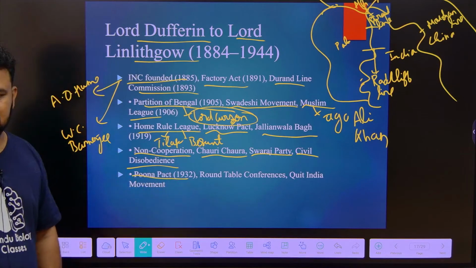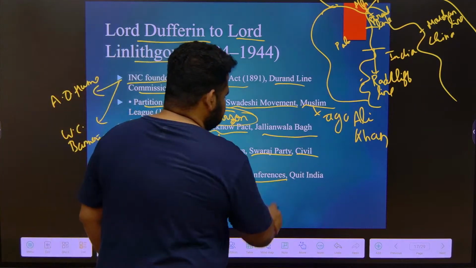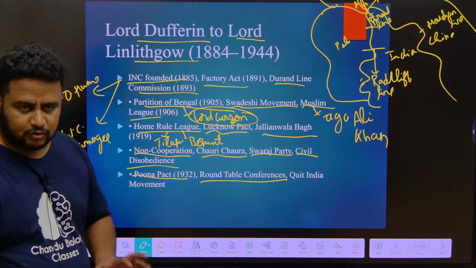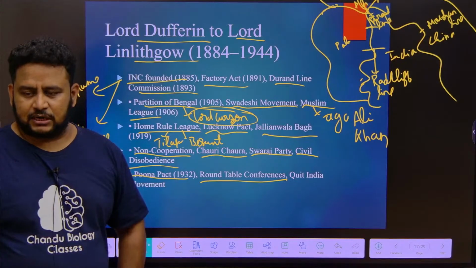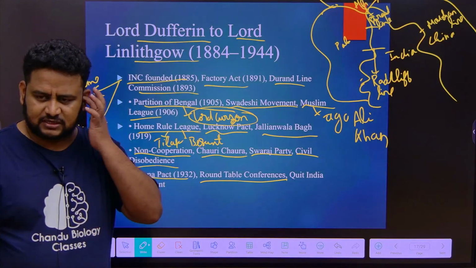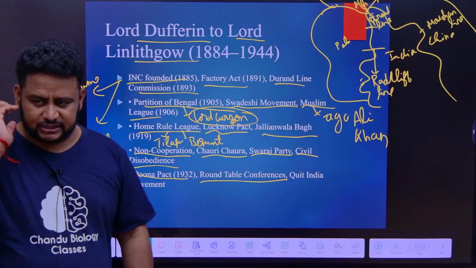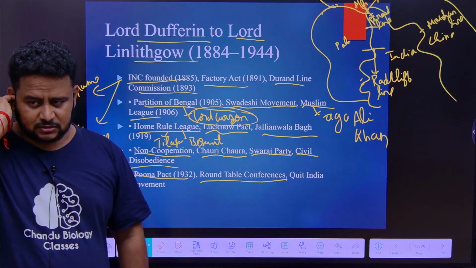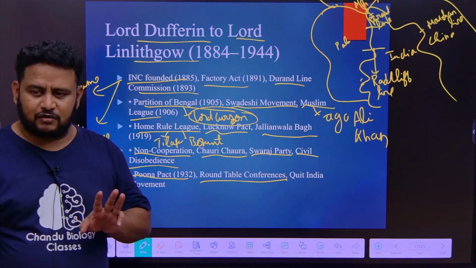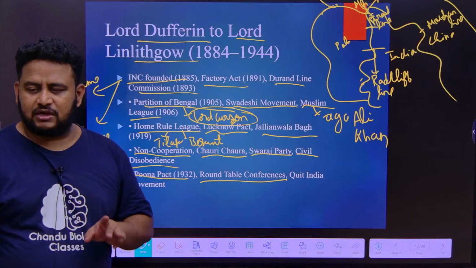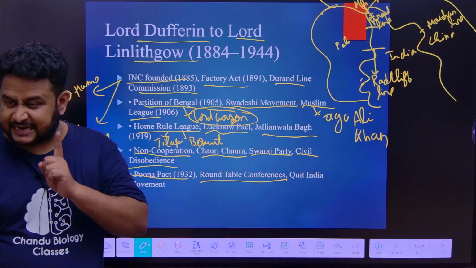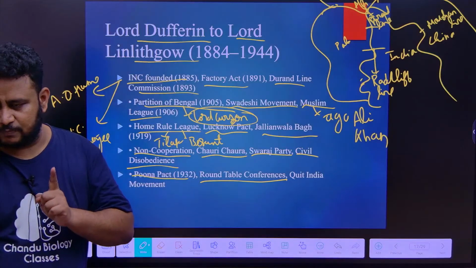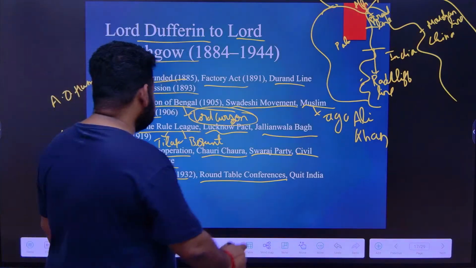Then there was something called Round Table Conference, that took place for the discussion about how the rule in India should take place. Three Round Table Conferences took place. Gandhiji attended only one Round Table Conference, that is only the 2nd Round Table Conference. Then later there was Quit India movement.